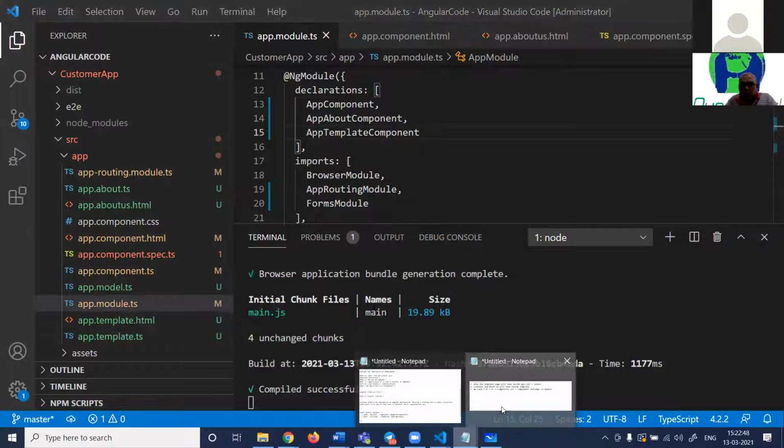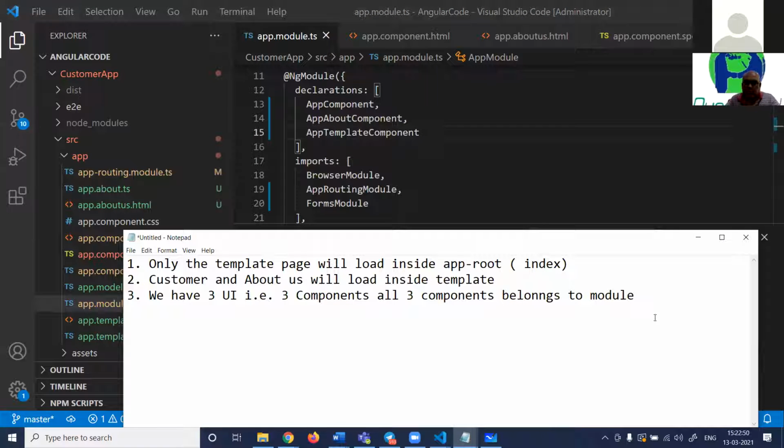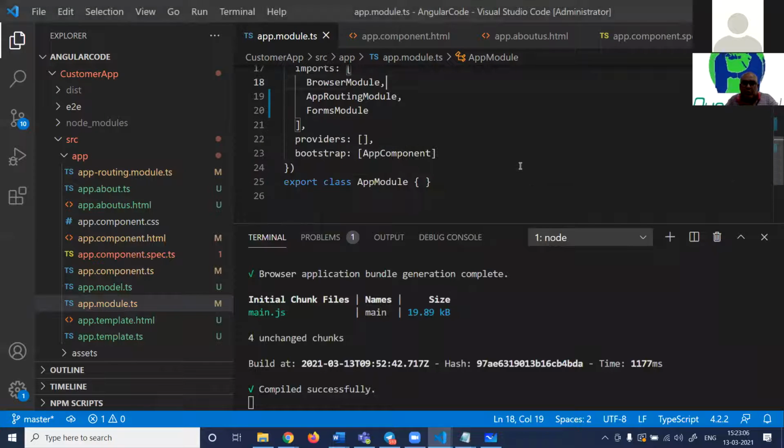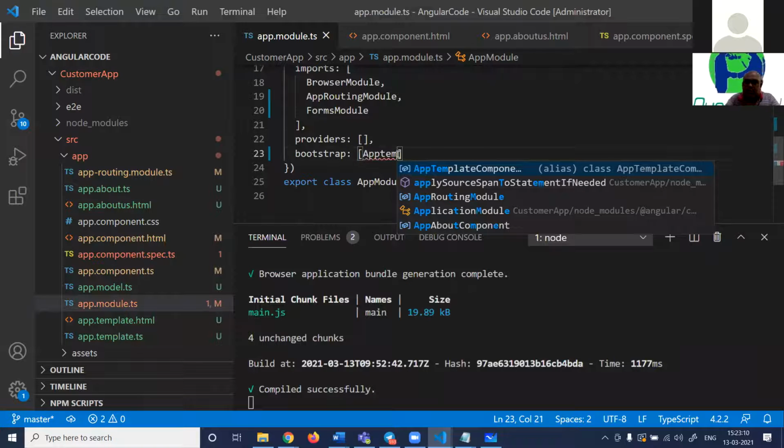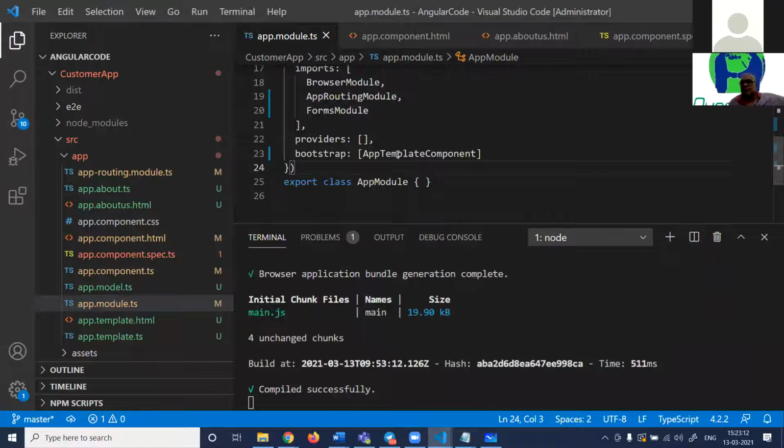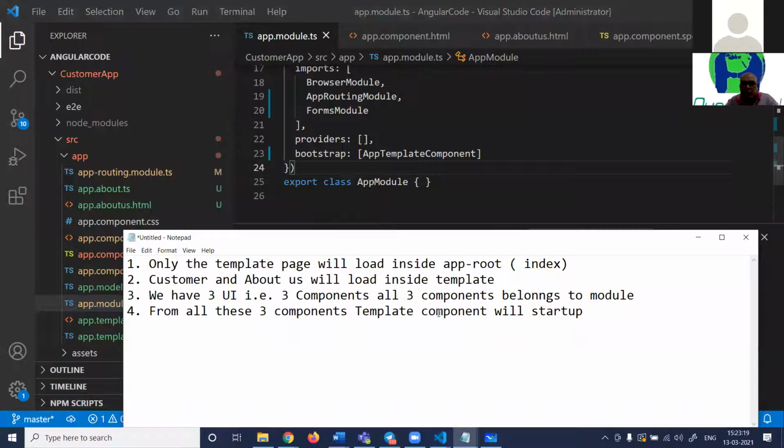And let me write down one more statement. Fourth, from all these three components, template component will be startup. Means which will start first will be the template component, not the app component. In the bootstrap, from these three components, who will start first? So I've said you have to start the template component.